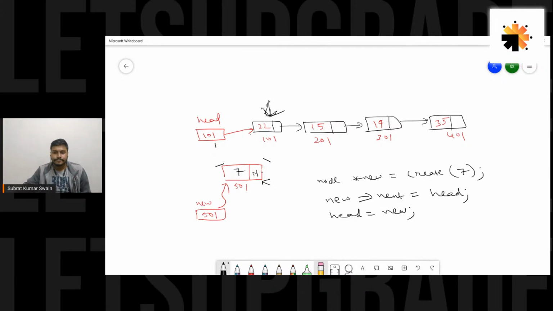Then we have to return the new value of head. As I already said, when you are changing head in this function, your original head in the main function is not getting changed, so you have to return the new value of head, which would be assigned to the original head over there in the main function. The same concept here.